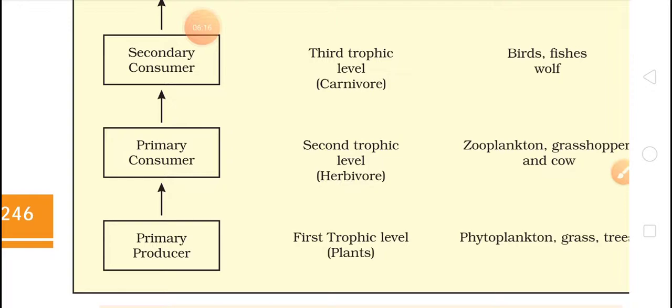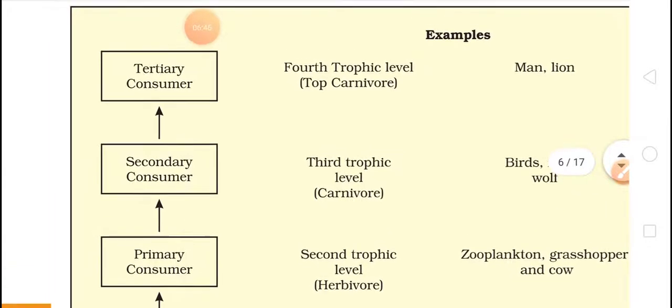Okay, yes, now primary consumers, so they will consume the producers. So as they consume the producers, they will be called herbivores. Okay, herbivores means they eat or are dependent on plants. So it is called herbivores, and the level will be the second trophic level. Examples: zooplanktons, grasshoppers, okay, and cow.